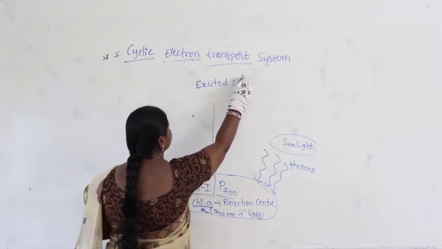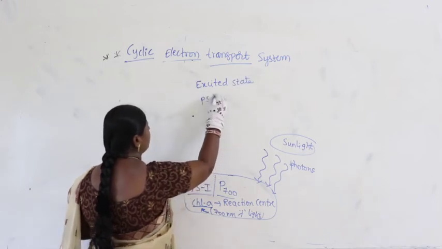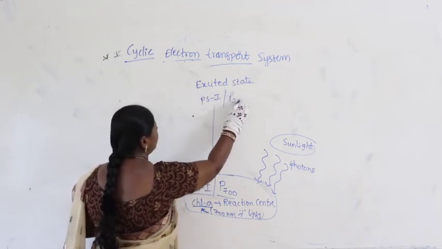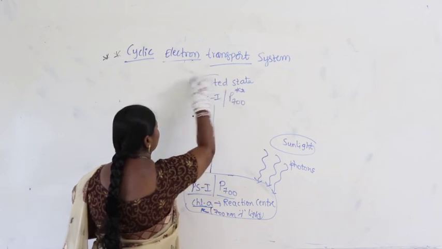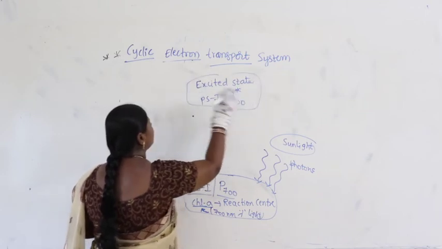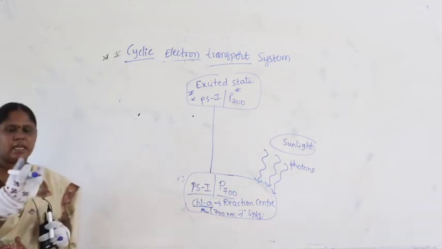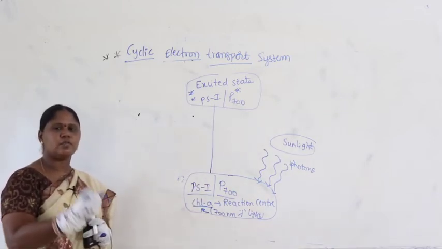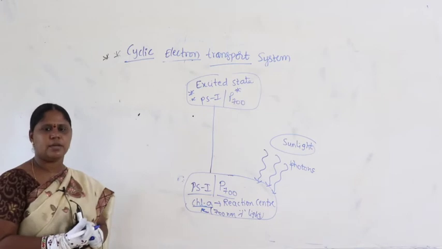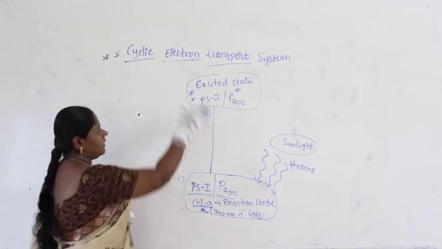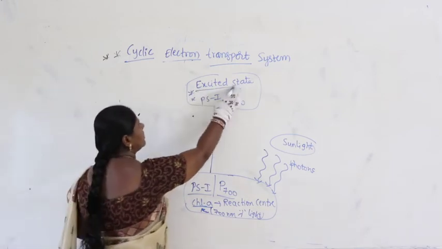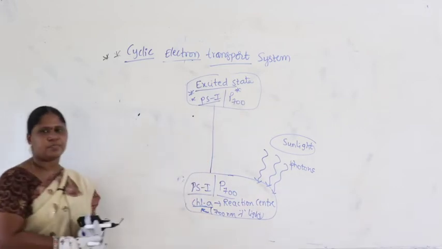The excited state of PS1 we call P700 star. One star is enough to remember. Now it got excited by taking sunlight, with the absorption of 700 nanometer wavelength, it got excited. Now you can see the excited state of PS1.